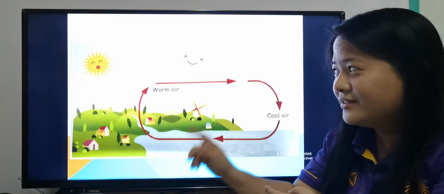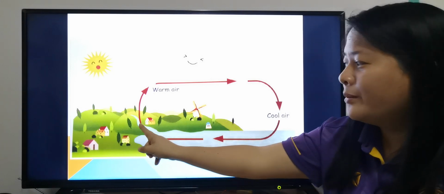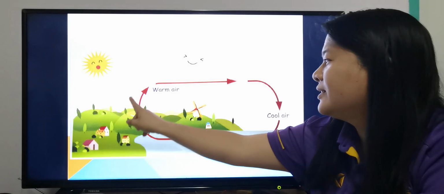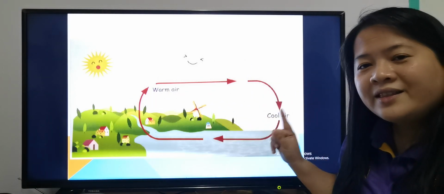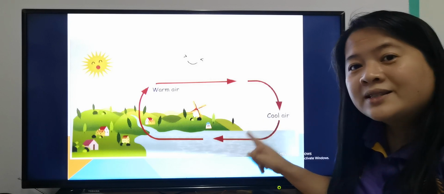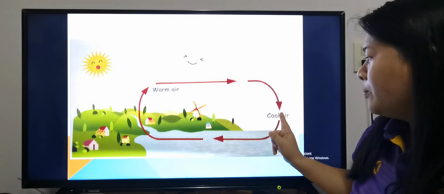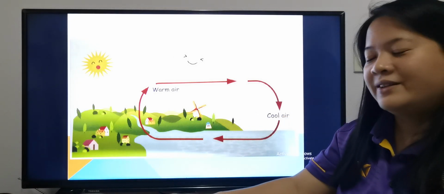Let's check. What is this? What does it show? The warm air from the land and the cool air from the sea. So what is this picture showing? Okay, this picture is showing sea breeze. It happens during daytime. The breeze is blowing from the sea to the land, okay?